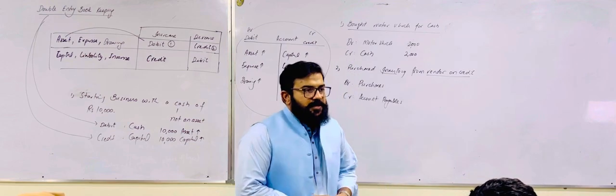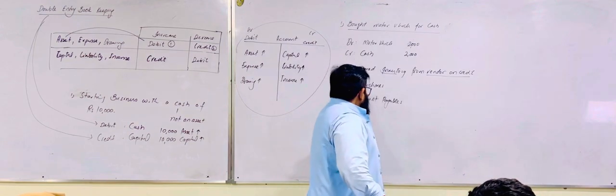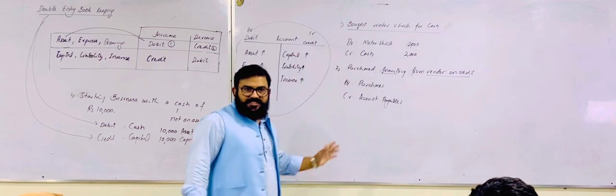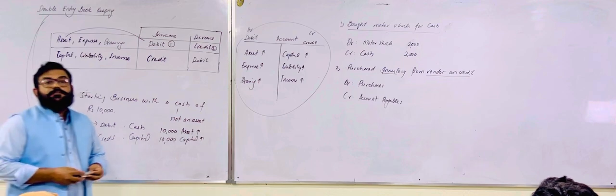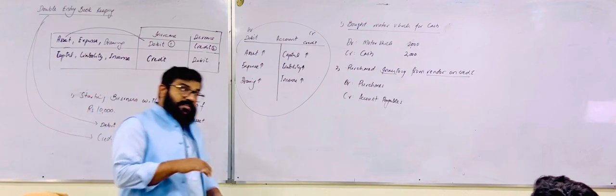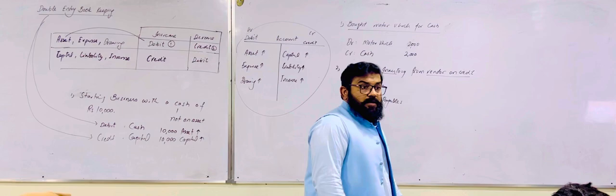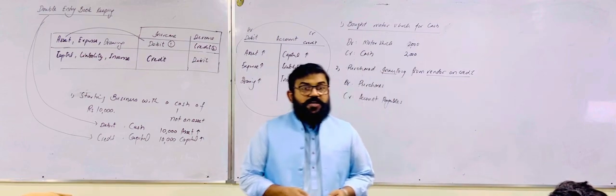So now tell me, the debiting of these purchases, is this an increase in asset or increase in expense? Increase in asset. It means I have explained nothing.